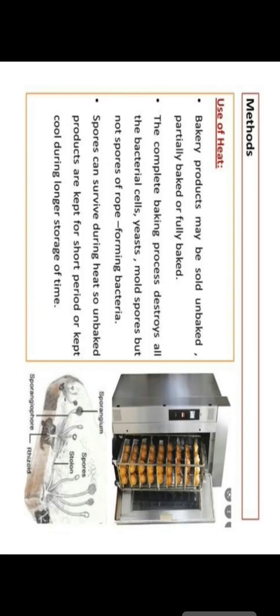For this we use the holding method and the flash method. By the pasteurization technique we can sterilize milk products, beer and some other products also. By this method, some resistant organisms cannot be destroyed, like Mycobacterium tuberculosis and some species of Clostridia also.